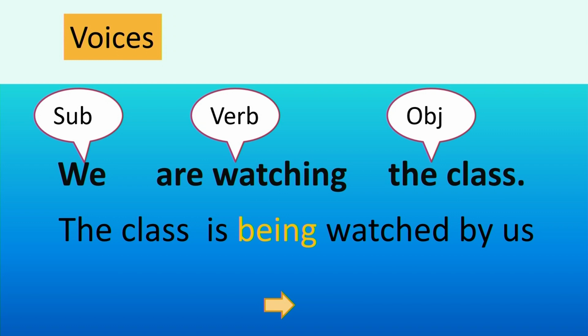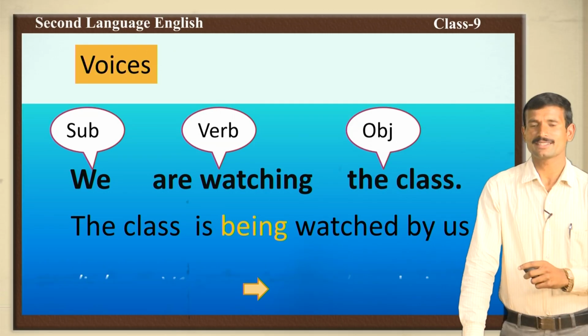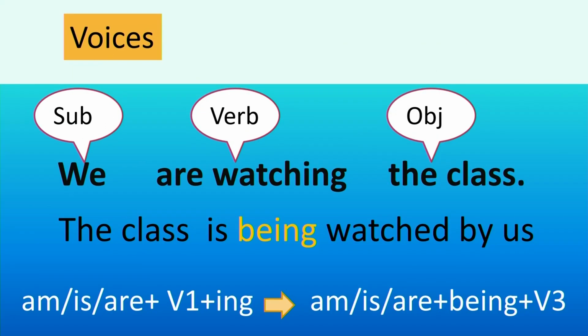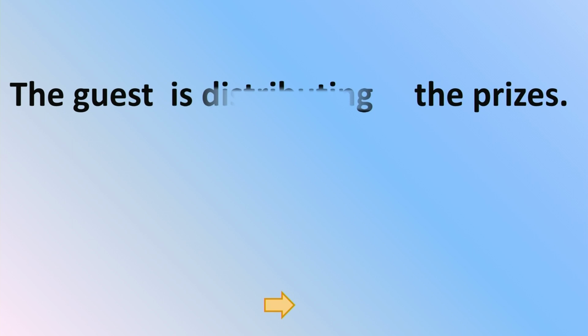We changes into us in the object place. This is the sentence. Now, what is there? We should use this formula to change the active voice sentence into passive voice. Now, the second sentence. The guest is distributing the prizes.